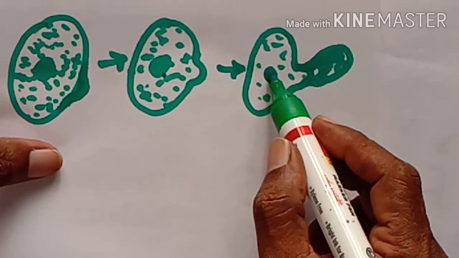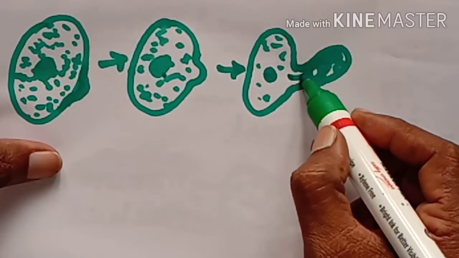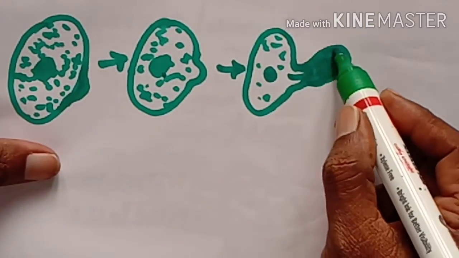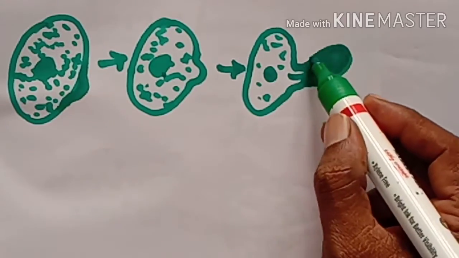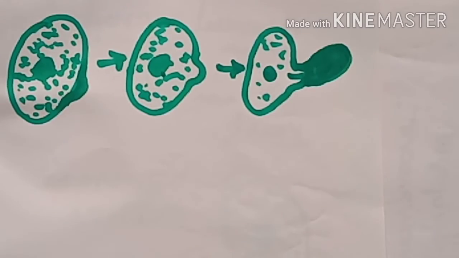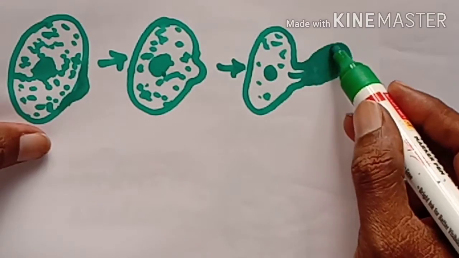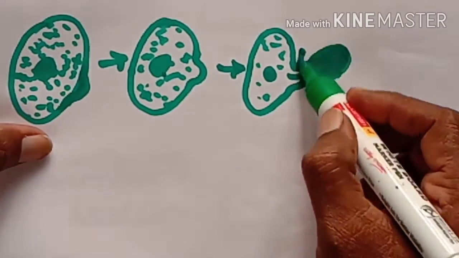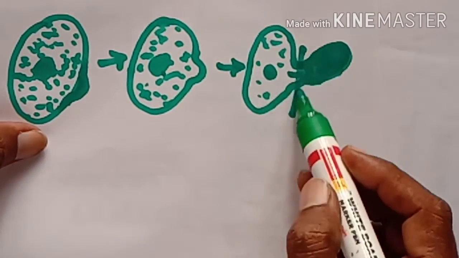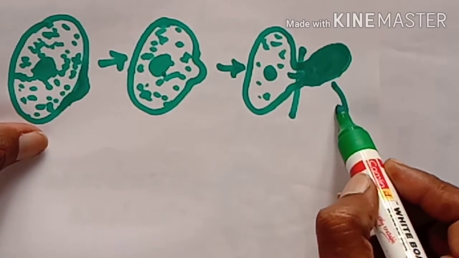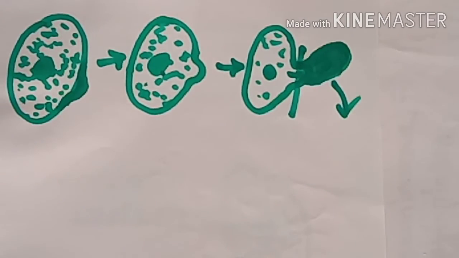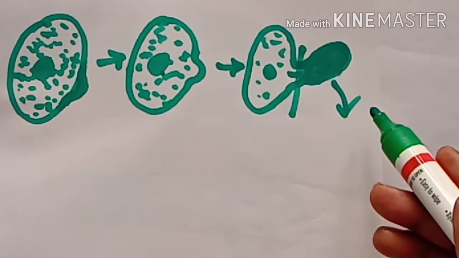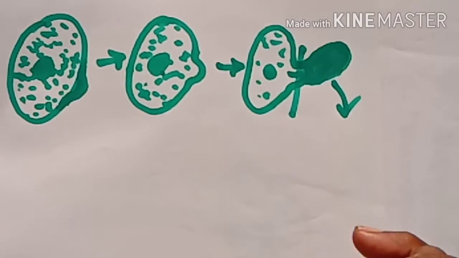One stays here, and another one enters into this bud. Now this bud is also formed as a yeast cell. Then this newly formed structure may separate from the mother yeast cell, and it can live separately. So this is a type of reproduction appearing in the yeast cell.